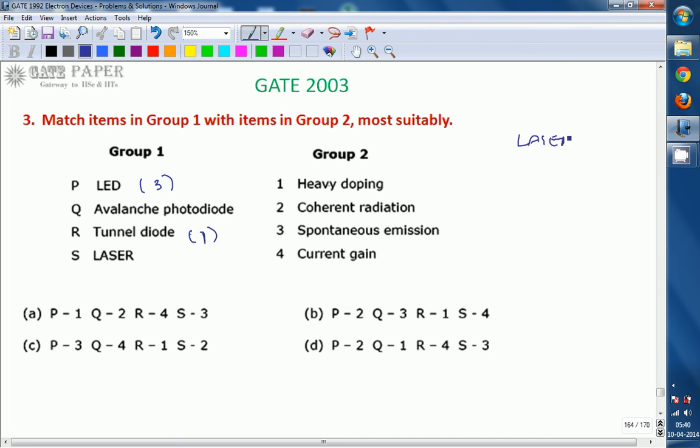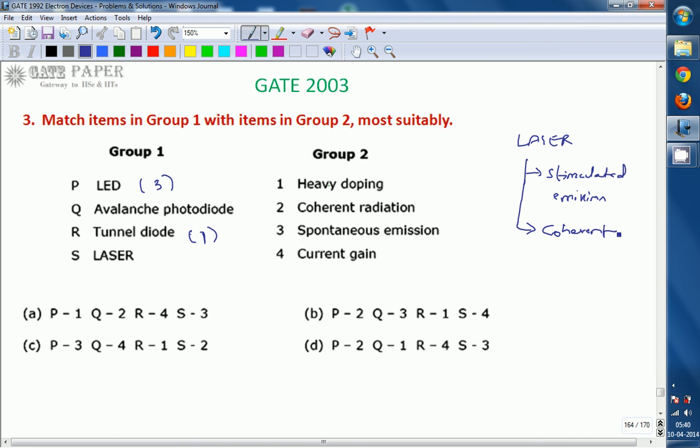And the major characteristics of laser: laser has two important characteristics. One is stimulated emission, which is based on the input. The name itself, LASER, means light activated stimulated emission of radiation. And one more thing is that it is coherent in nature.